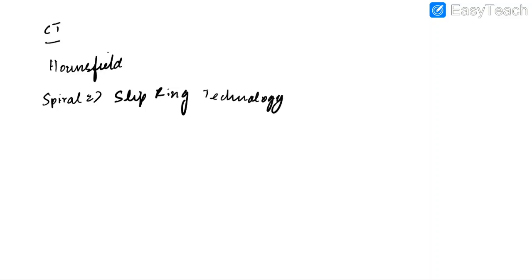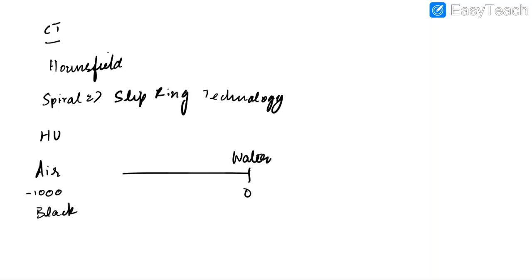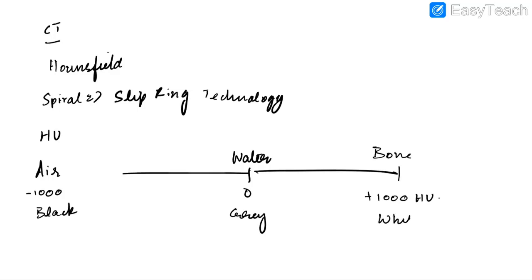It is important to remember about Hounsfield units. The least Hounsfield unit is for air, which has a Hounsfield unit of -1000. So it appears jet black in CT scan. For water, it is 0. It appears grey. For bone, it is +1000 Hounsfield unit, and it appears white. So these are the various important Hounsfield units to remember.